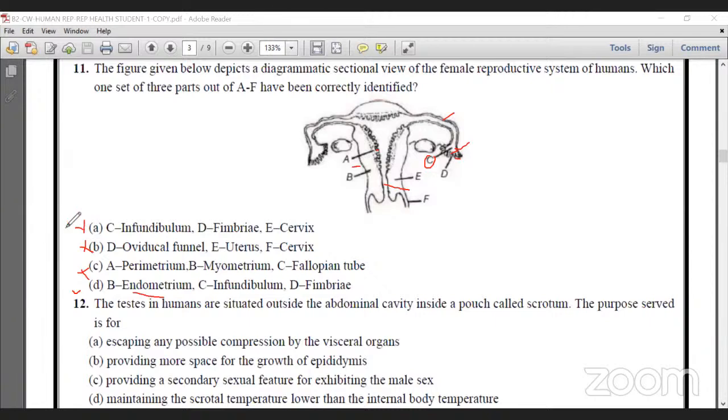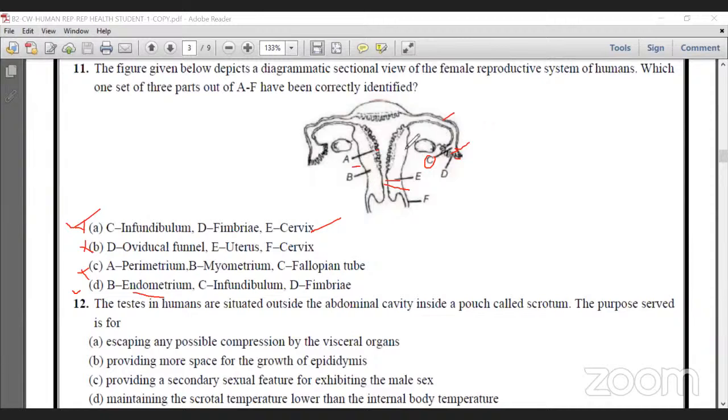First one is correct. A is correct. Infundibulum, fimbriae, and cervix. Actually, they're indicating the mark for this is E. That is cervix. Okay, we can do fertile. But here is wrong. So for this question, A is correct answer.